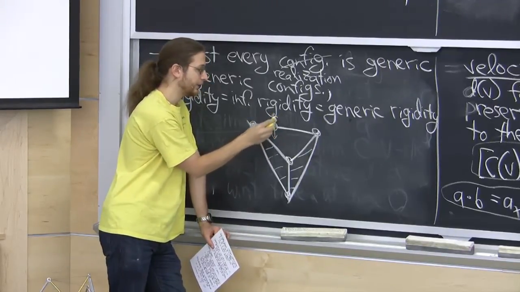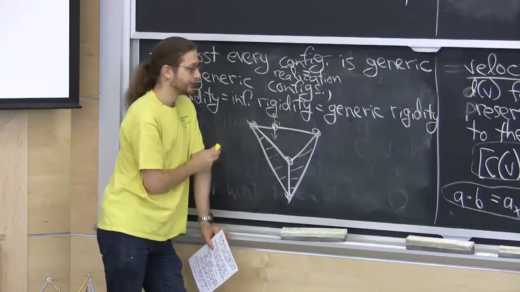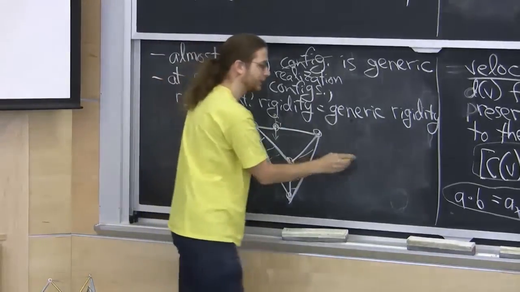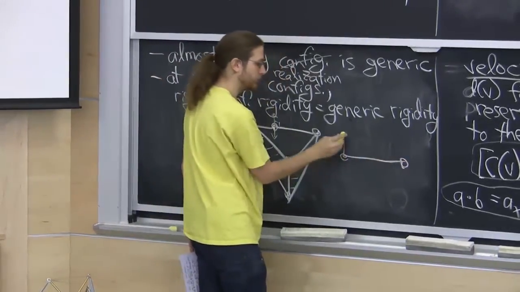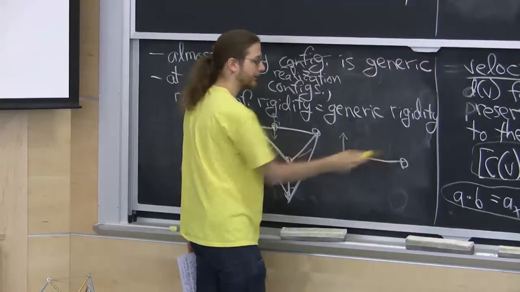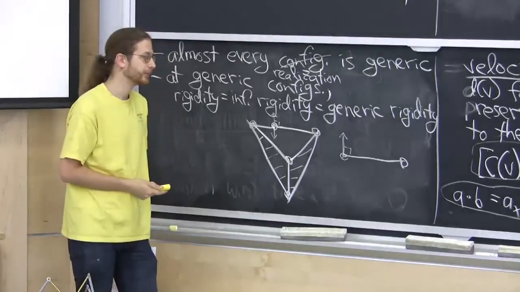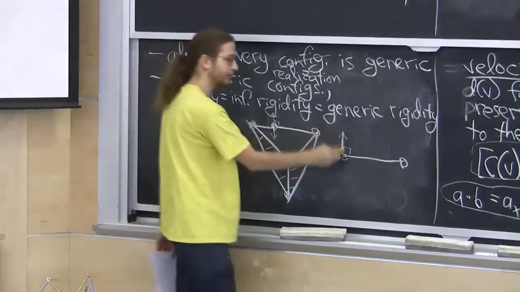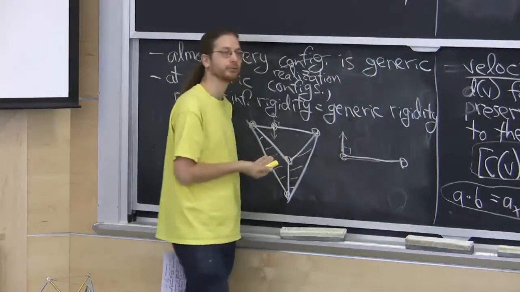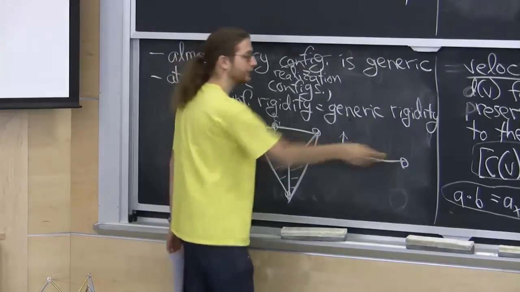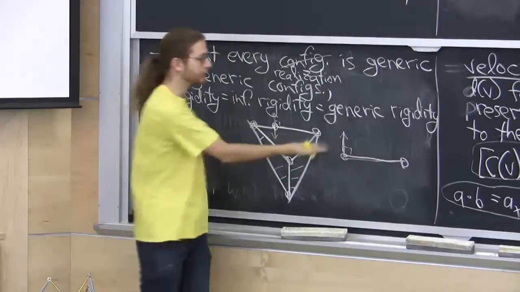It's allowed to move straight up or down, anything perpendicular to this segment. That's always true. If you take a segment and you move one vertex but not the other perpendicular to the segment, that's a valid infinitesimal motion. Why? Because if I project this onto the segment, I get 0. So this length is not changing to the first order. And this is really necessary.